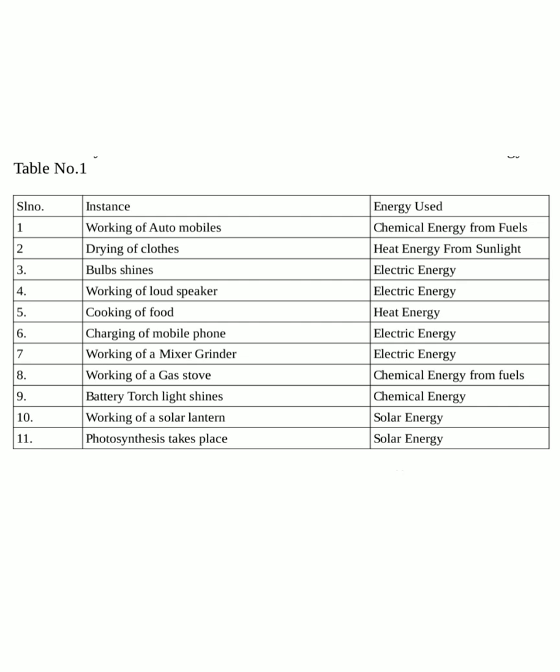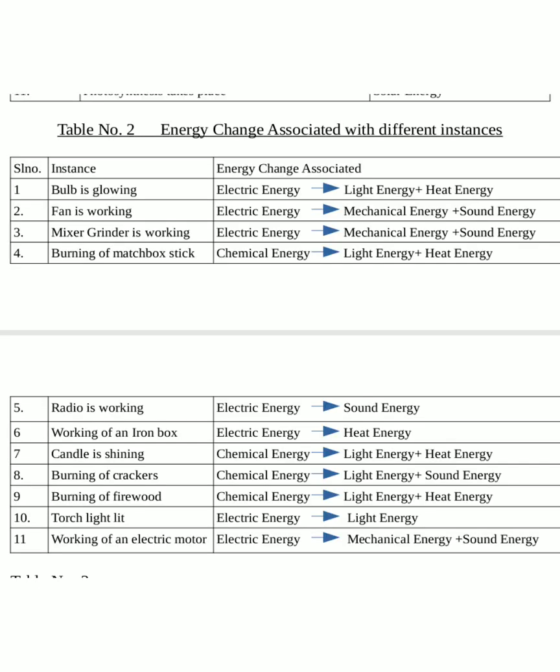So now you may be familiar with the energy forms used in some of the instances in our daily life. In the previous class, we learned that energy can be changed from one form to another. Let us check another table which deals with the energy change associated with some instances in our life.